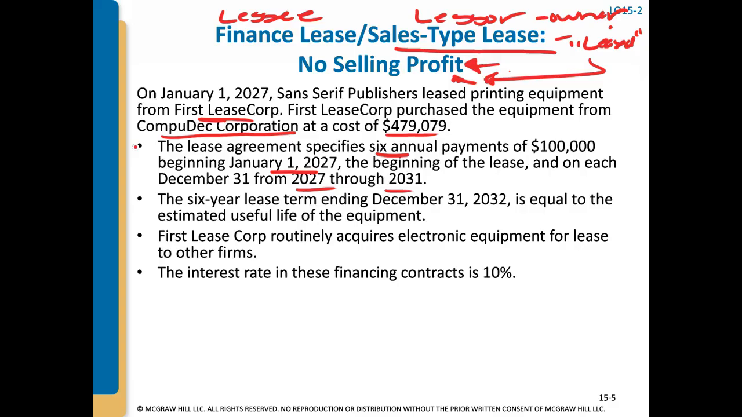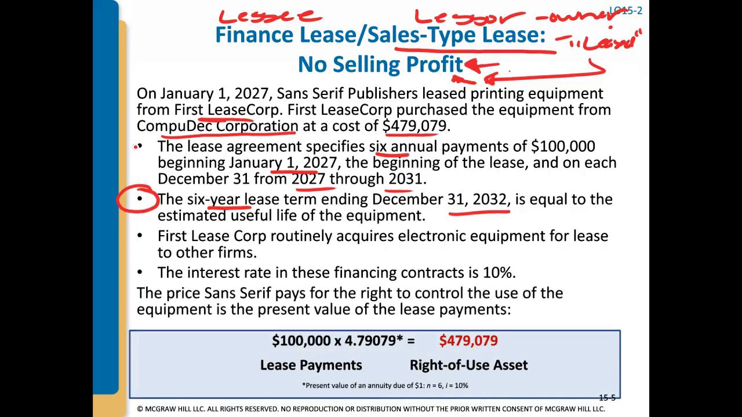The 6-year lease term is ending December 31, 2032, and the 6 years is equal to the estimated useful life of the equipment, which means that it's already going to be a finance lease because the lease term is more than 75% of the estimated useful life of the equipment. It's the same. First Lease Corp routinely acquires electronic equipment for lease to other firms, and the interest rate in these financing contracts is 10%.